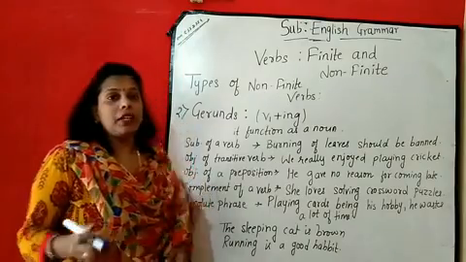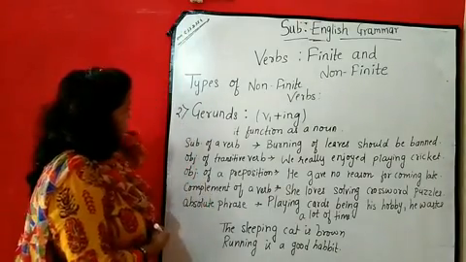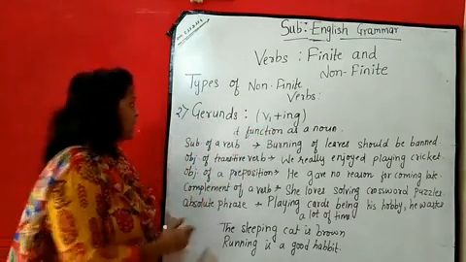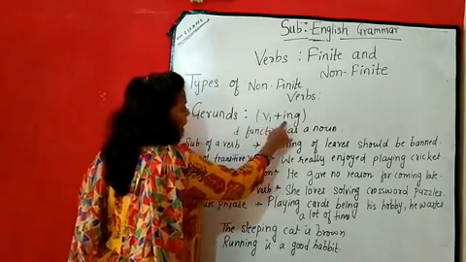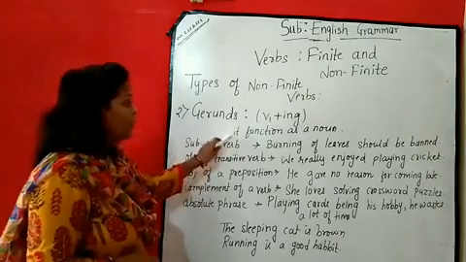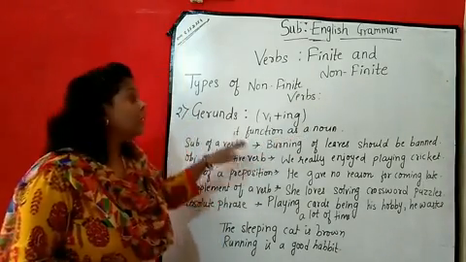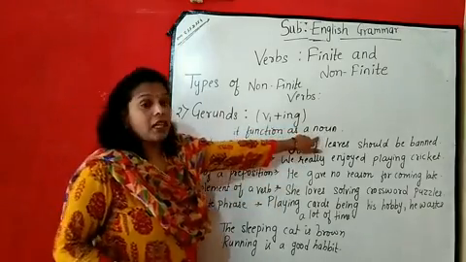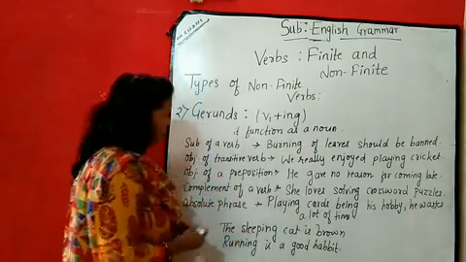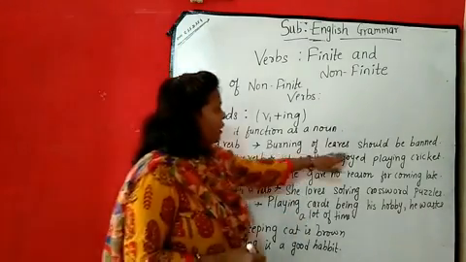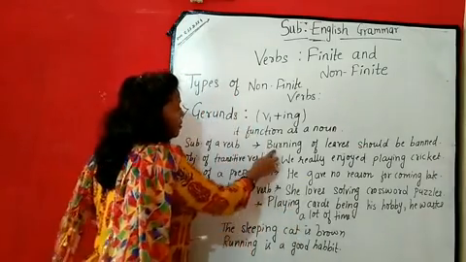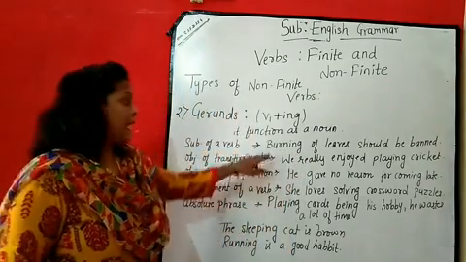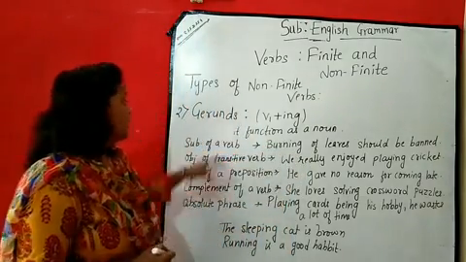Now we are going to see the next type, that is the gerund. Gerunds are the verb plus ing form. Again it is the same. Gerunds मतलब verb 1 plus ing, but here it is going to function as a noun. Sentence में किस तरह act करेगा? As a noun की तरह. For example, burning of leaves should be banned. Now here in this sentence burning, again verb plus ing है, but it is acting as a noun. So it is the gerund.